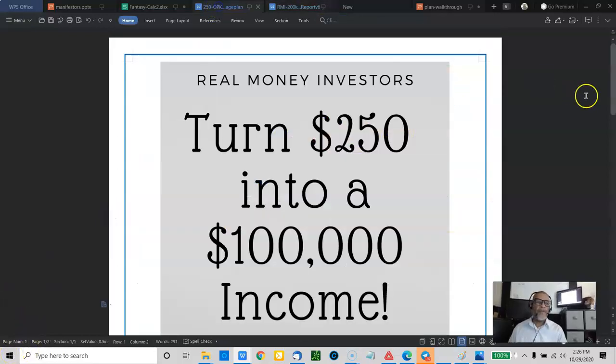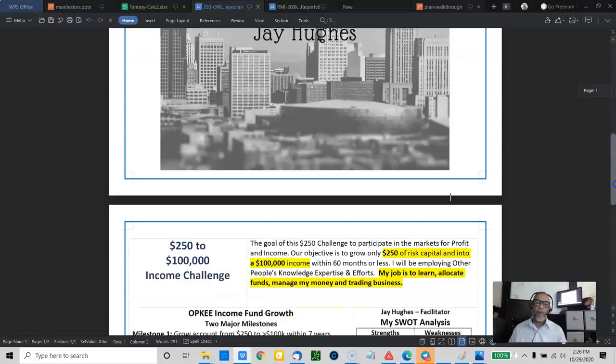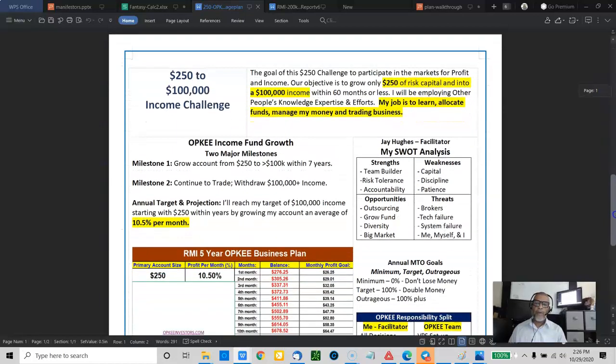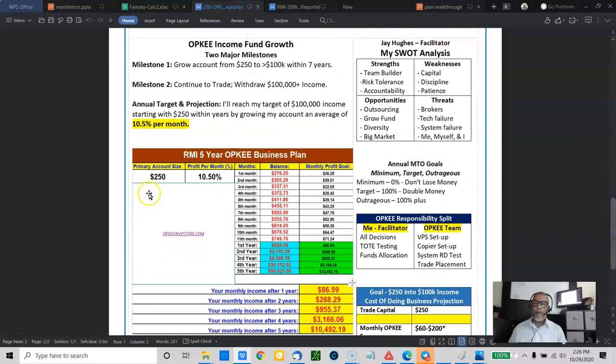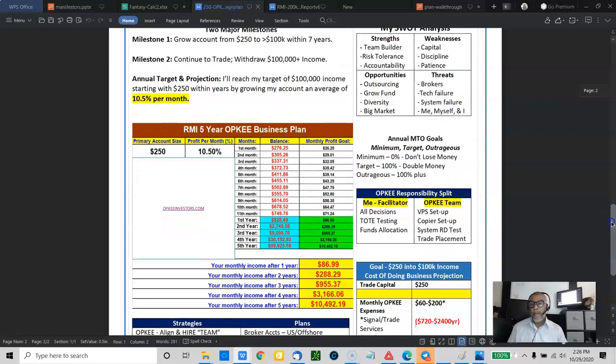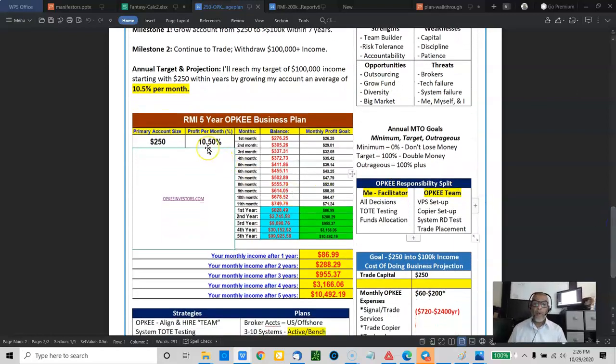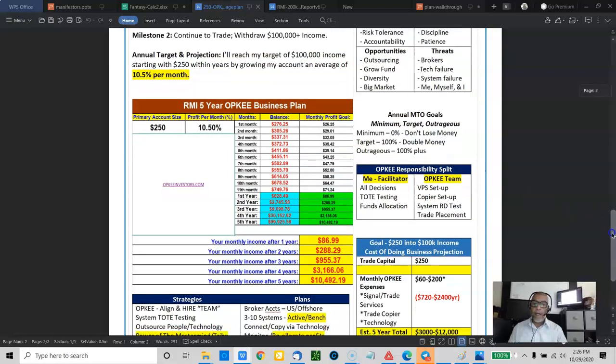This is the 250. It's the exact same thing, but I just did a one-page report for the $250 challenge. Pretty much the same thing, guys, but I had to move that up to 10.5% a month. Some months I may make 5% or nothing or lose a little. I hadn't done that yet. And other months I may make 40%, but on average I need to have 10.5% for this to grow into a $100,000 income within 5 years.